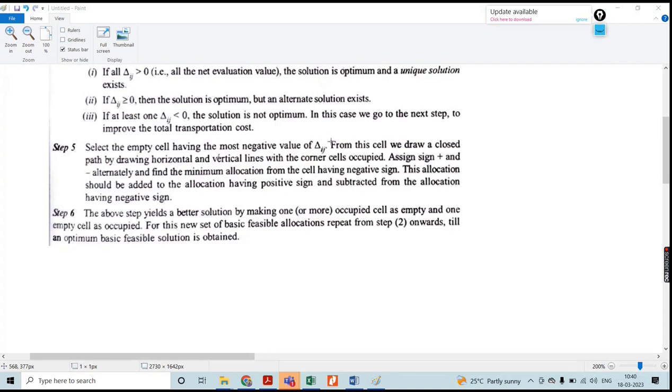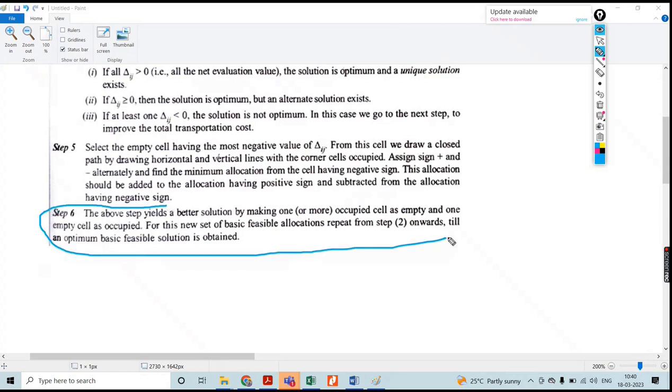Then we have to use another method to make the proper allocation, because whichever method you use, if you do not get the optimal solution, then until we get the optimal solution, we have to repeat it. Whichever gives the lesser cost will provide the optimal solution. To identify that optimal solution, you make use of this modified distribution method.